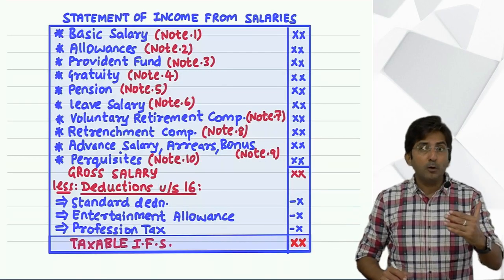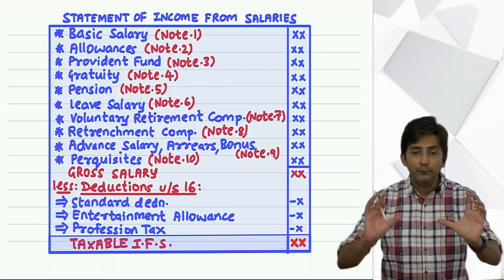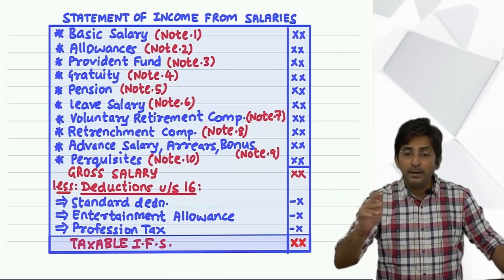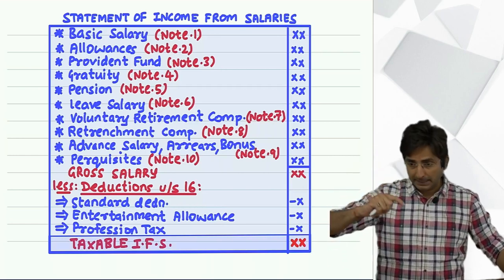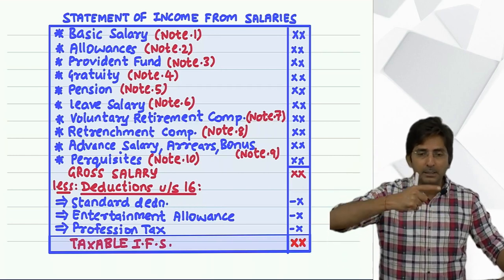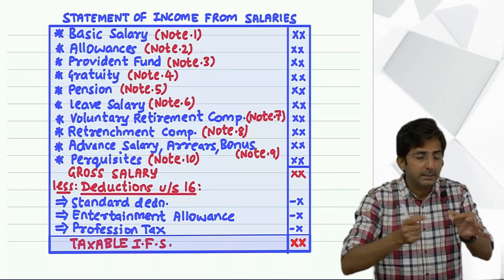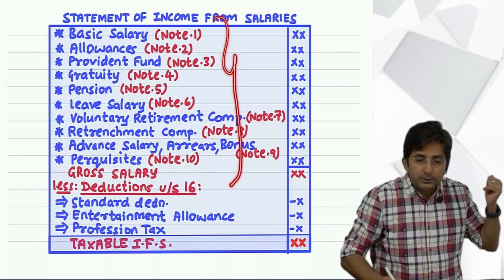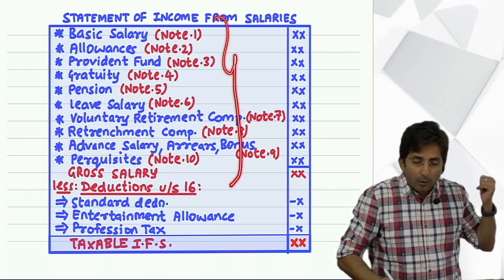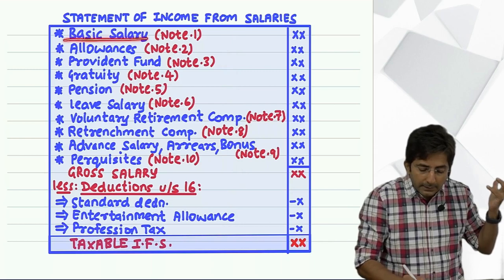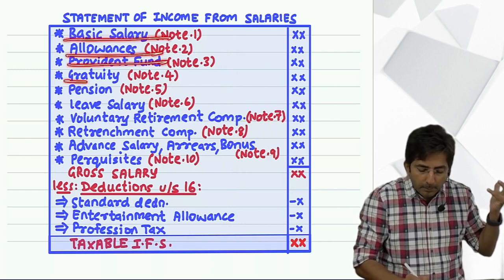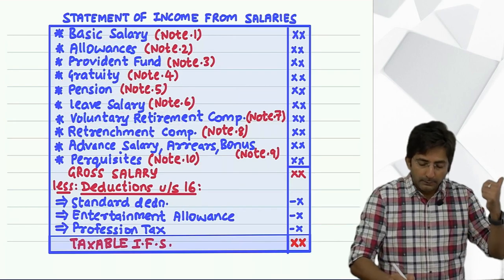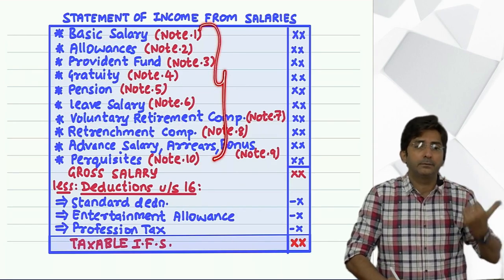Now, this is the summary of the chapter. In income from other source, what was my strategy? I gave you a keyword, D.W. Ramu Fakirji. One by one, in each point, I was explaining taxable, exempt, taxable, exempt. Same strategy in this chapter. This is a list of items which you have to study. These are the things which you get when you work in some company and when you do a job.